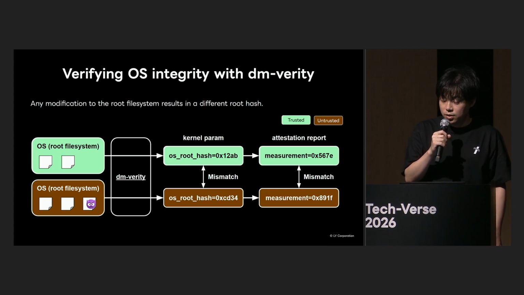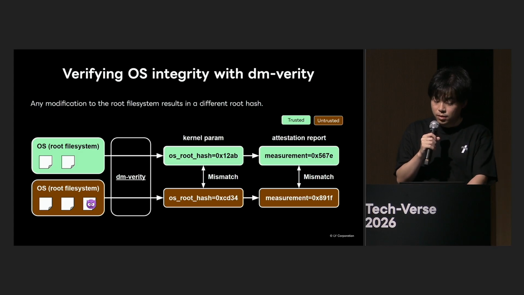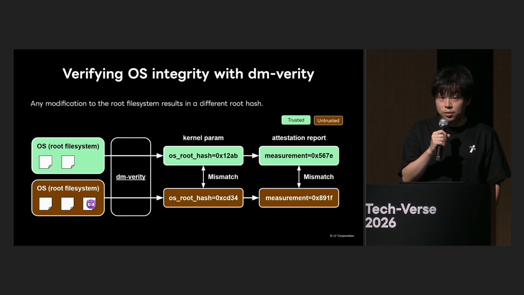With dm-verity, the root hash value is specified in the kernel parameter. Therefore, as shown from the center to the right of the figure, the contents of the root file system will be included in the attestation report's measurements. This means that clients can verify which root file system the service is running on. By utilizing these functions and presenting the root file system to the Linux kernel as read-only, this ensures that the root file system, which the client expects, boots without being tampered with.